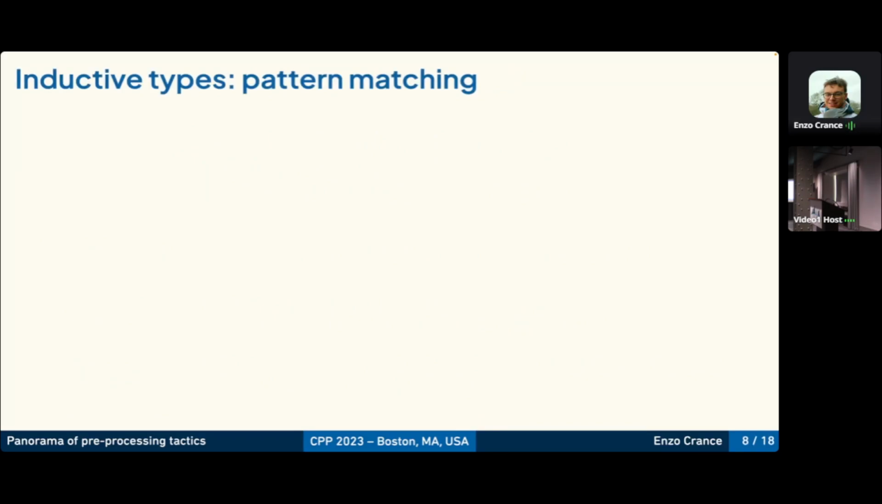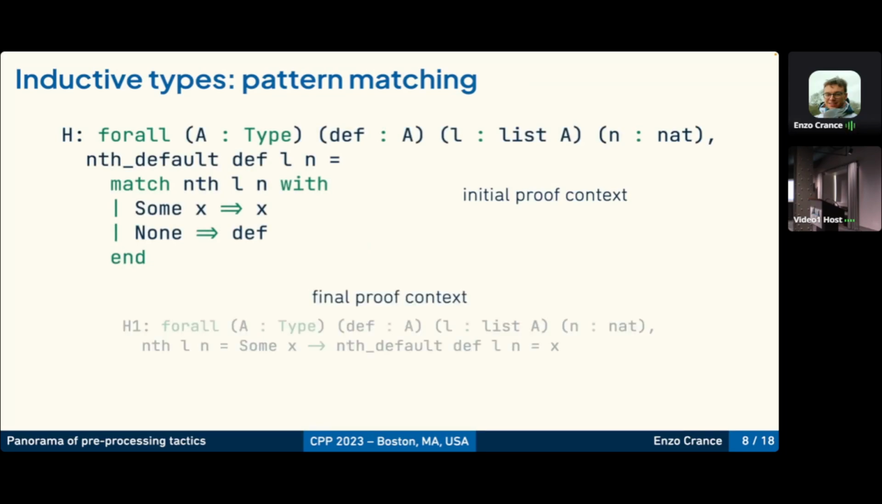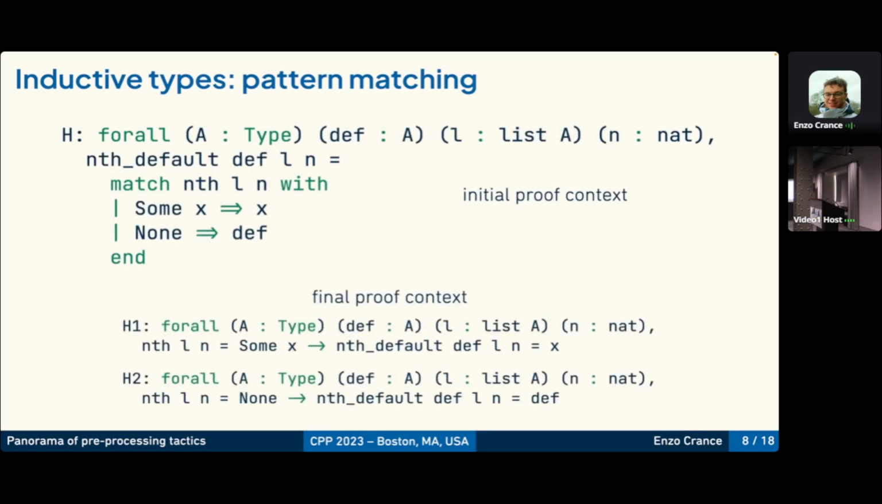About pattern matching, match is a high-level construct, so our transformation is able to decompose it into two different hypotheses, and in the final proof context, there is no match anymore.